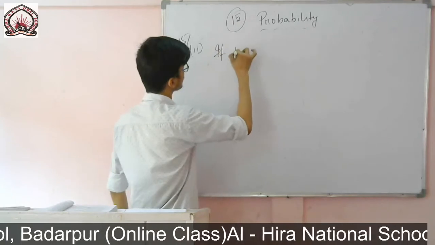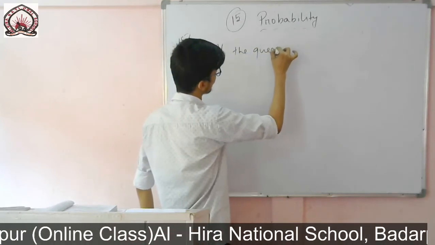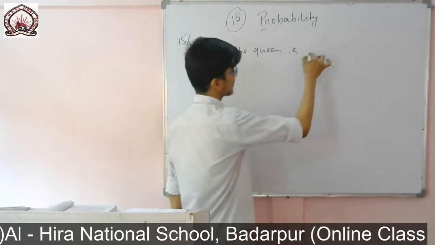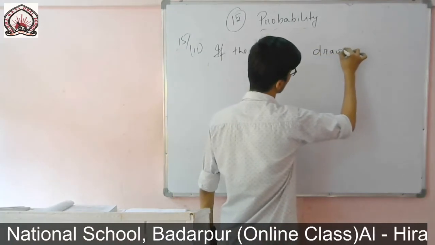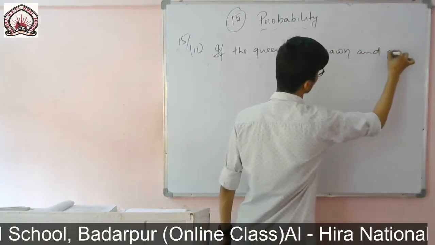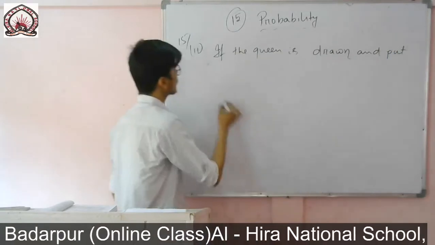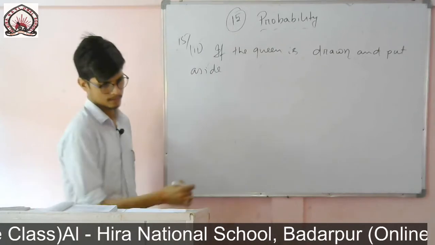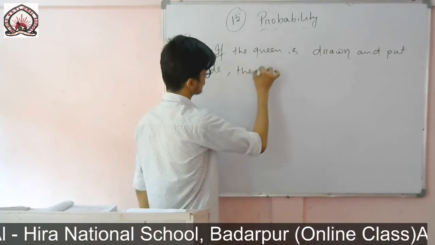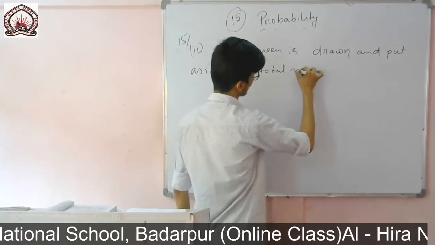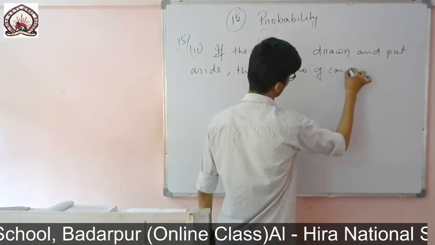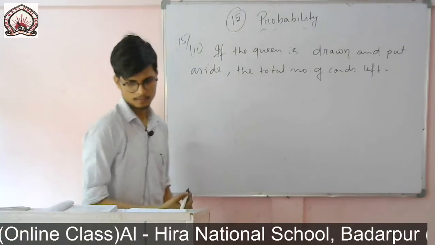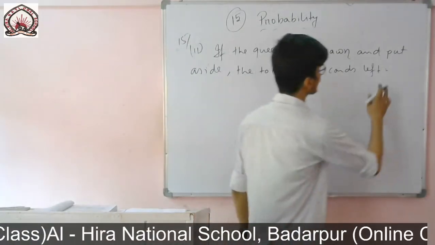If the queen is drawn and put aside, the total number of cards left is equal to how many?